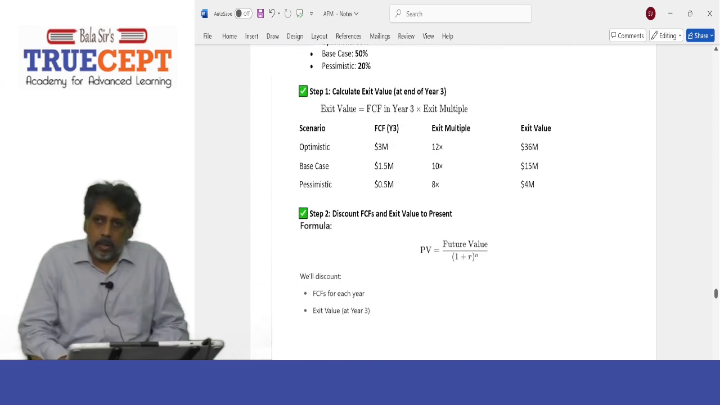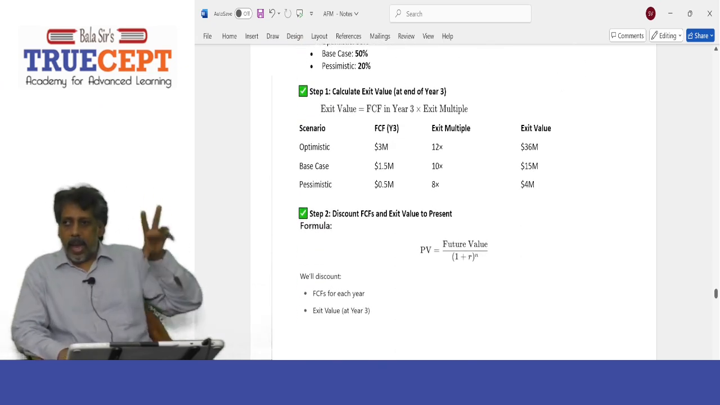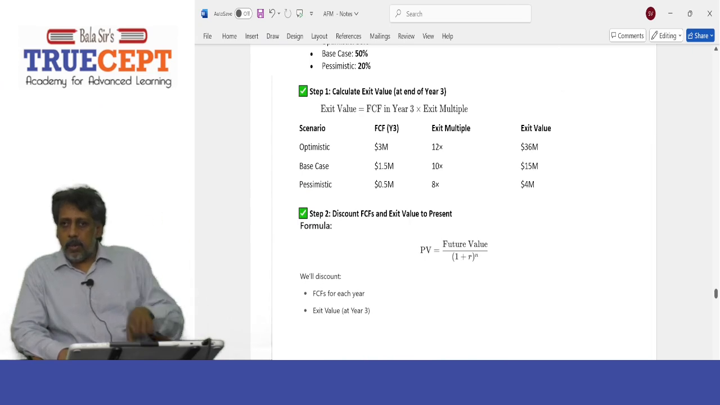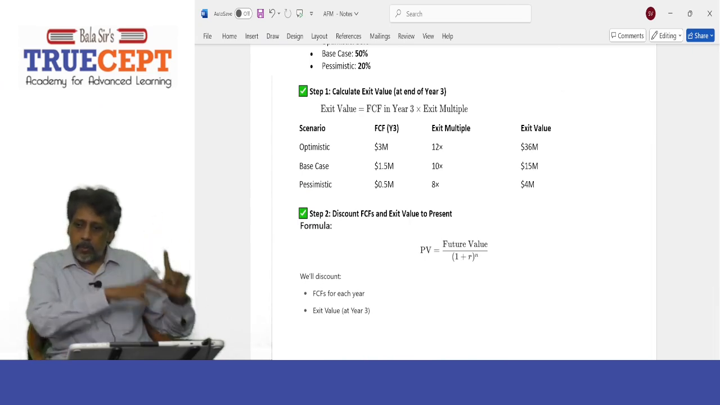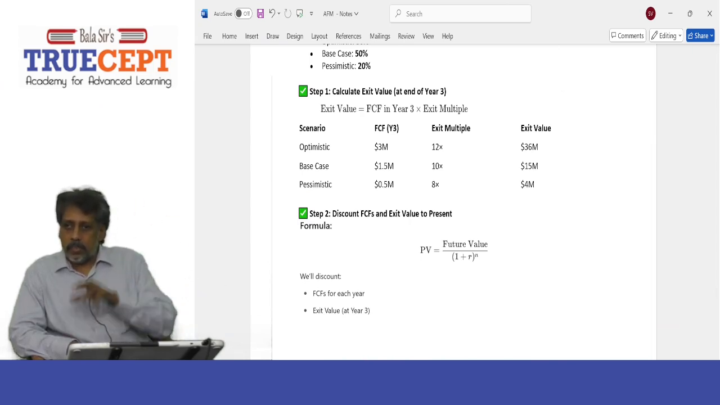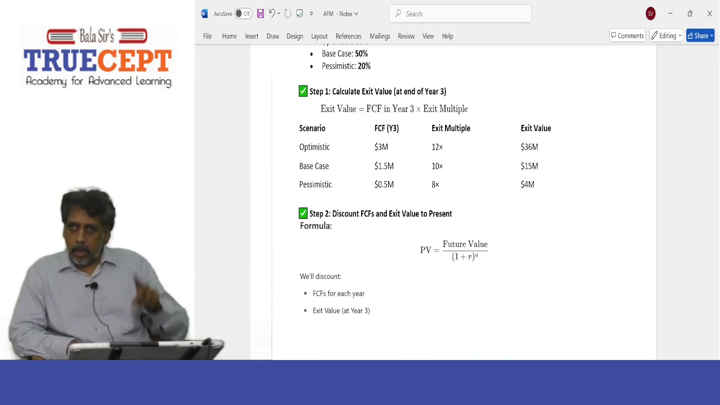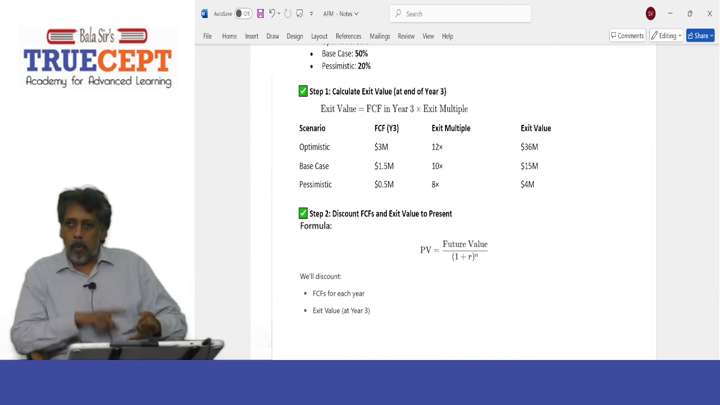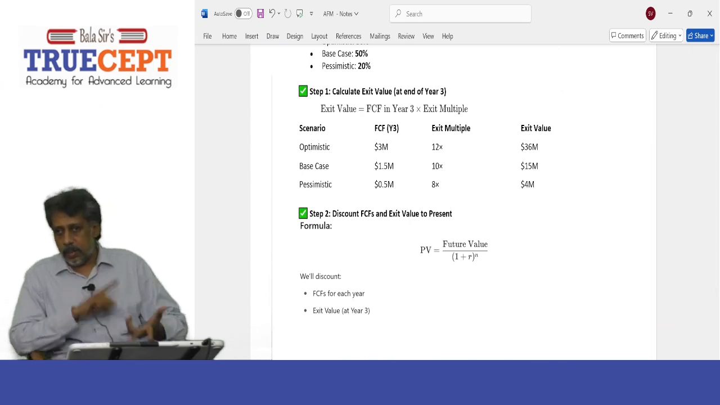Very, very simple. You are supposed to calculate the present value of all the future cash flows under the 3 scenarios. So you'll get 3 different values for the startup entity, right? Under the best case scenario, most likely scenario, and the worst case scenario.